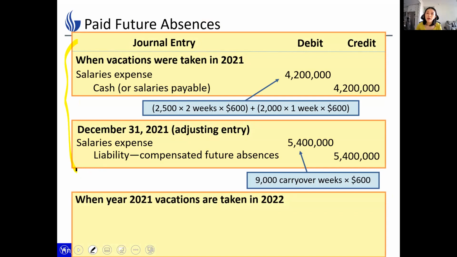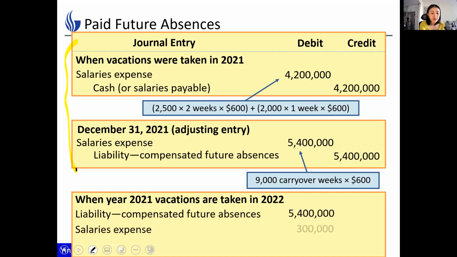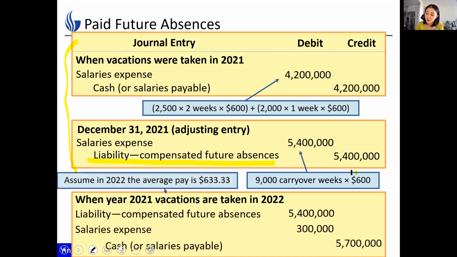For example, employee salaries increase year by year, and that's totally possible. It's very common. But previously, we recorded the liability according to this $600 per week. So we recorded 5.4, right?